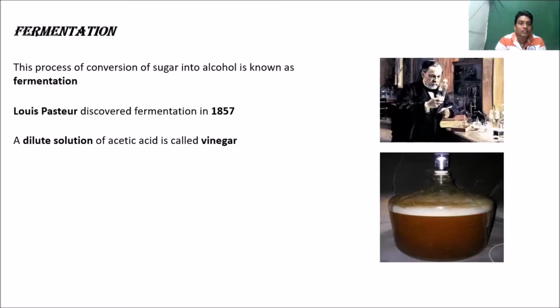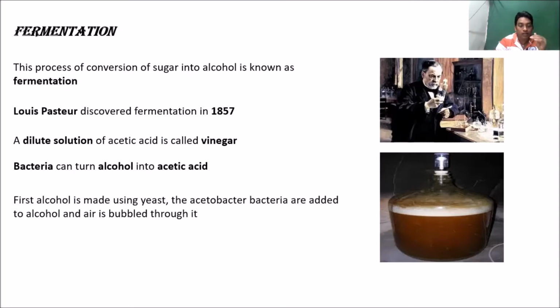Dilute solution of acetic acid is called vinegar. So what is the dilute solution of acetic acid called? The dilute acetic acid solution is called vinegar. How is acetic acid prepared? Bacteria turn alcohol into acetic acid. So by the action of bacteria on alcohol, it converts alcohol into acetic acid.